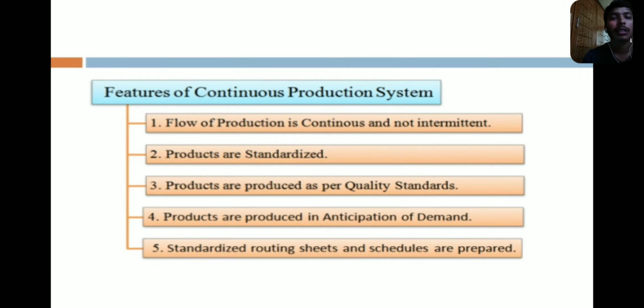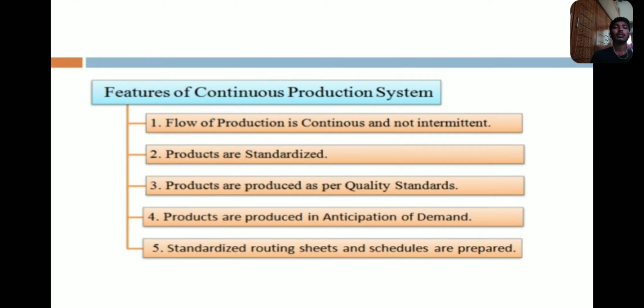The products are standardized, so it is a standard product. The best example is our food industry. Food is a standard industry, a continuous process. Suppose we are packing rice in bags, it is a continuous process. Why? Because we are producing the rice and packing it in bags in rice mills, food industries, and oil industries.